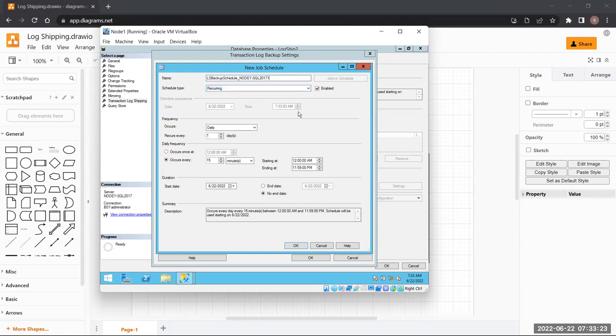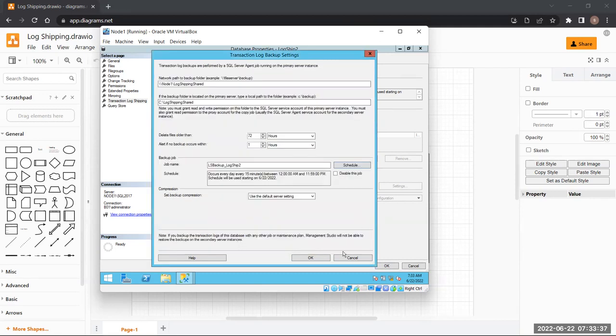This is a recurring job. As I already told you, it is going to occur daily at every 15 minutes. Are we good? Do we need to make any changes to this? I don't think so, so I'll just press OK and move forward. On this page, I have just given the network path, which is the machine name and the folder name. Then I've given the primary server's local path, which is the C drive log shipping shared folder. Let's press OK.